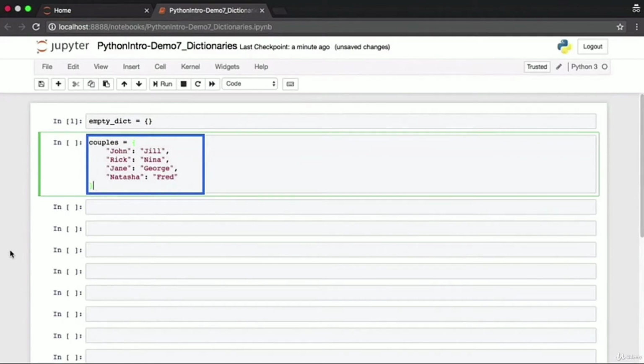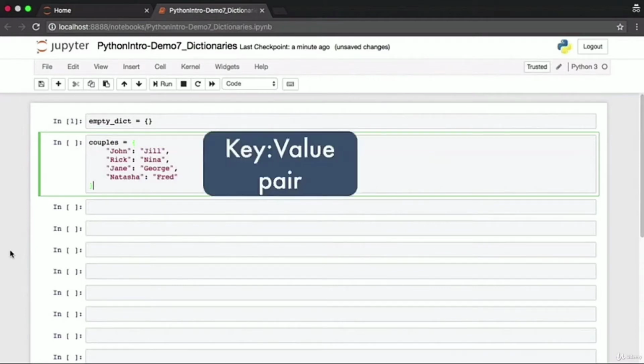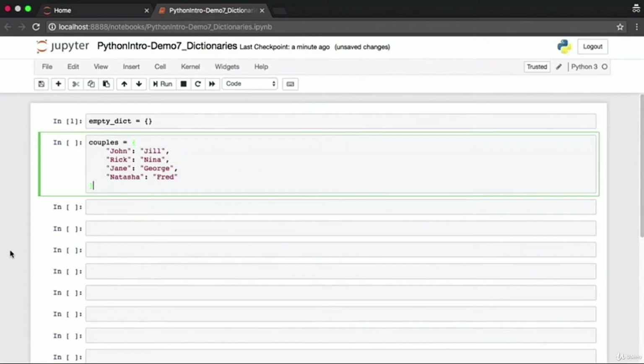There are many little details to observe here. Notice that all the key value pairs in the dictionary are within the curly braces. The second thing to notice is that every key is separated from its value by a colon. Here, John, Rick, Jane, and Natasha are all keys. They are on the left side of the colon. Jill, Nina, George, and Fred are all values. They are on the right side of the colon. Each of these couples is a key value pair. John and Jill are a key value pair, Rick and Nina are a key value pair, and so on.